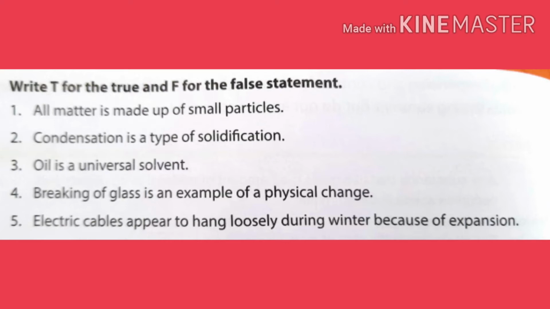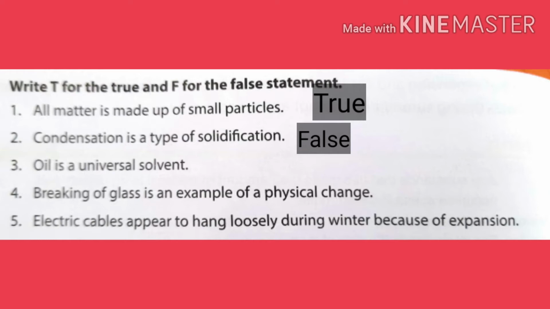Our next exercise is state true or false. First one is all matter is made up of small particles. That is true. Second one is condensation is a type of solidification. This is incorrect. Freezing is a type of solidification.